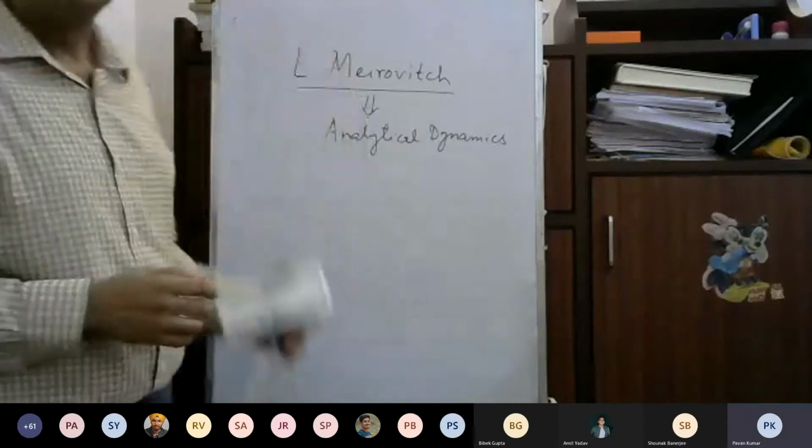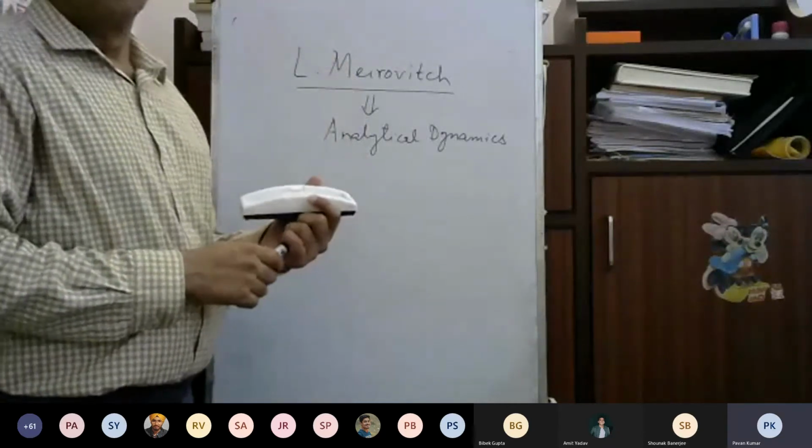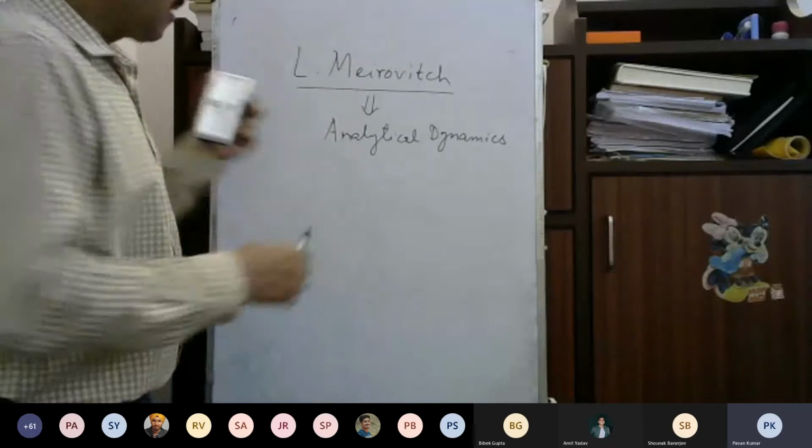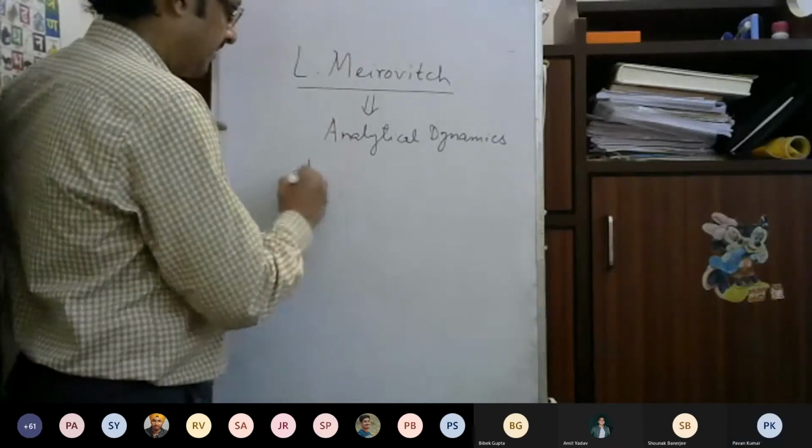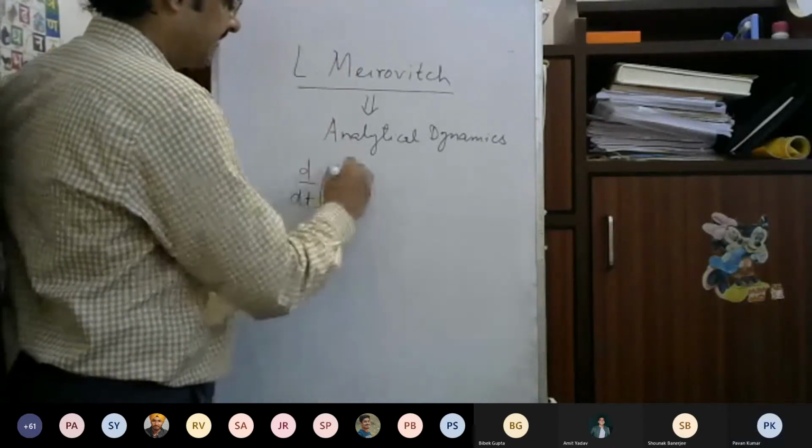Sir, the Lagrange equation also contains the potential energy, like it is T minus V, right? No, I have not considered potential energy so far. So this I will derive in the next class.